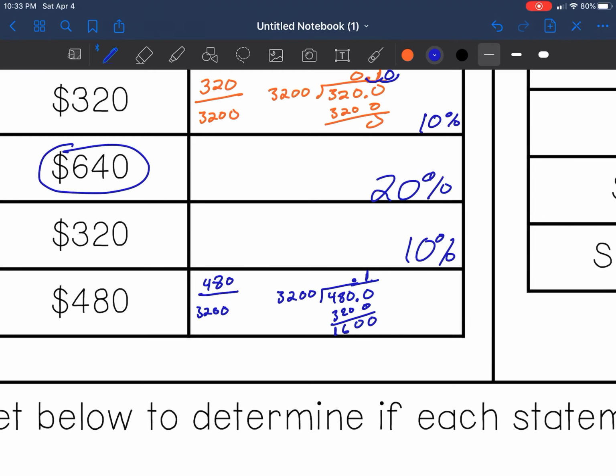8 minus 2, 6. So 1,600. Add a 0, bring that down. How many times is 3,200 going to 16,000? We did that on the last problem. 5 times. That equals 16,000 exactly. What do we do with that decimal? Make it into a percent. Move that decimal twice to the right. So my answer is 15%.